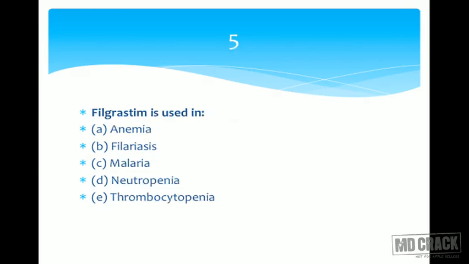Filgrastim is used in anemia, filariasis, malaria, neutropenia, and thrombocytopenia. There are two penias here. We need to pay attention to them. Anemia, we think of in anemia, iron, B12, folic acid, various other substances which can treat anemia. Filariasis is diethylcarbamazine and ivermectin. Malaria, many anti-malarial drugs, there is no filgrastim in this. We have neutropenia and thrombocytopenia. We are left with these two options.